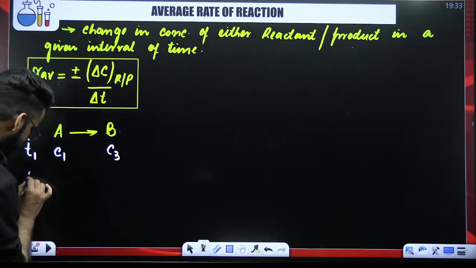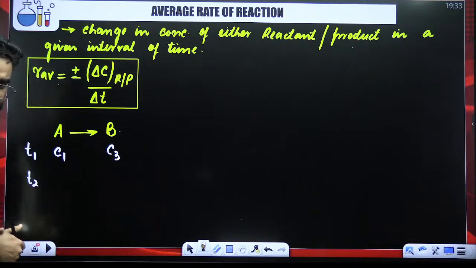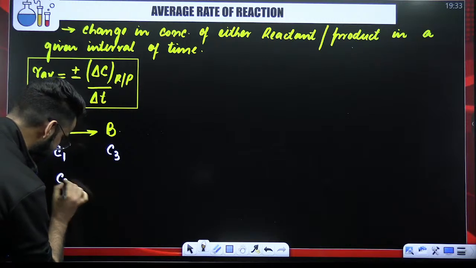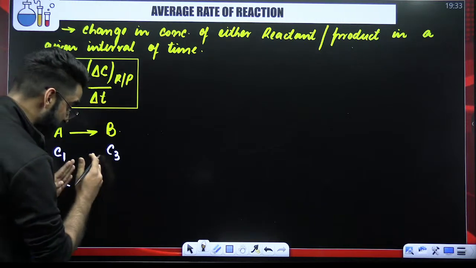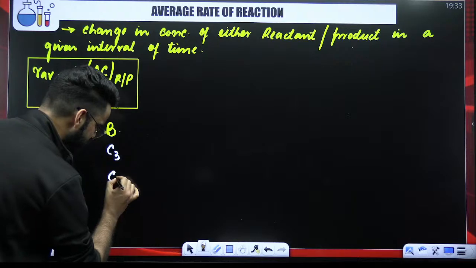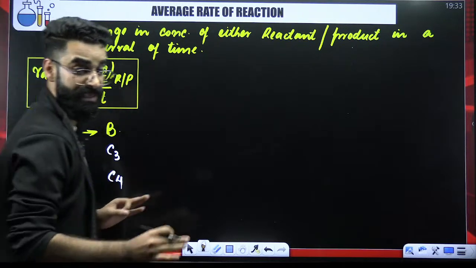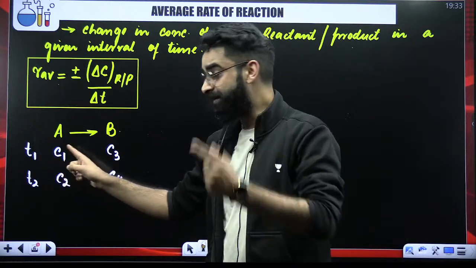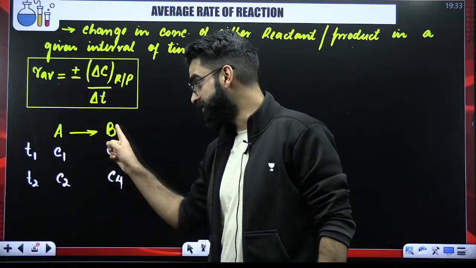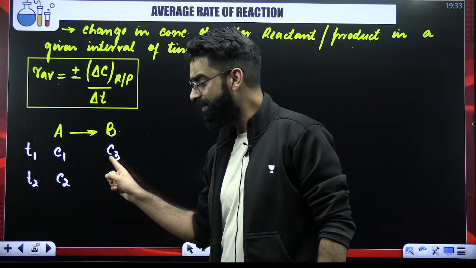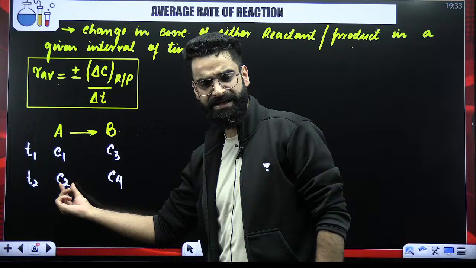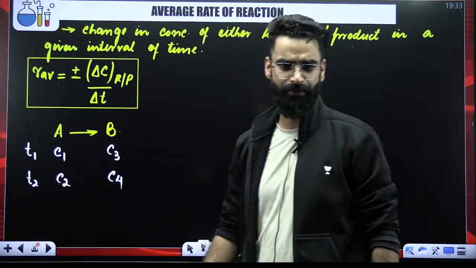Let's say at some time t2, the concentration of reactant, I again calculated, came out to be C2. And the concentration of product at time t2 came out to be C4. So I'm giving you certain values over here. For example, at time t1, the concentration of reactant was C1 and the concentration of product was C3. At time t2, the concentration of reactant is C2 and the concentration of product is C4, right?